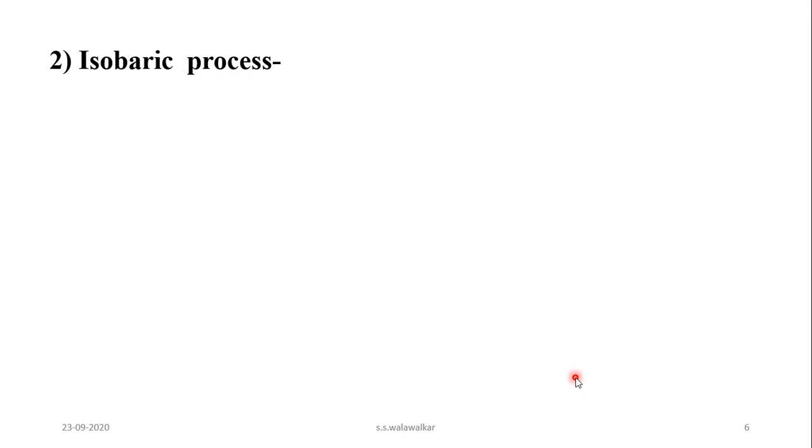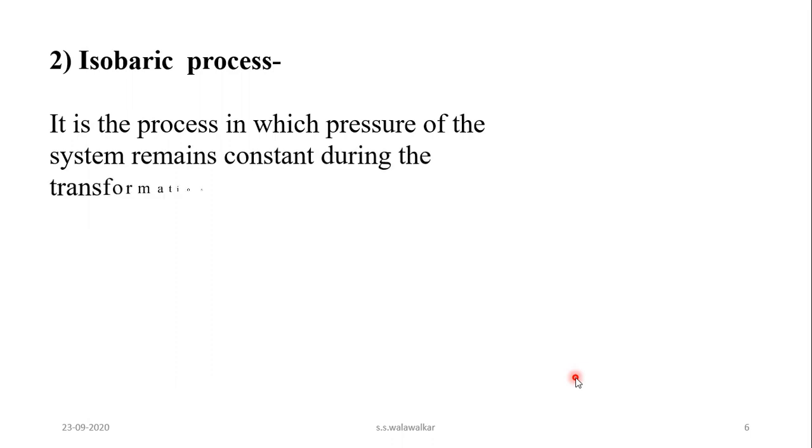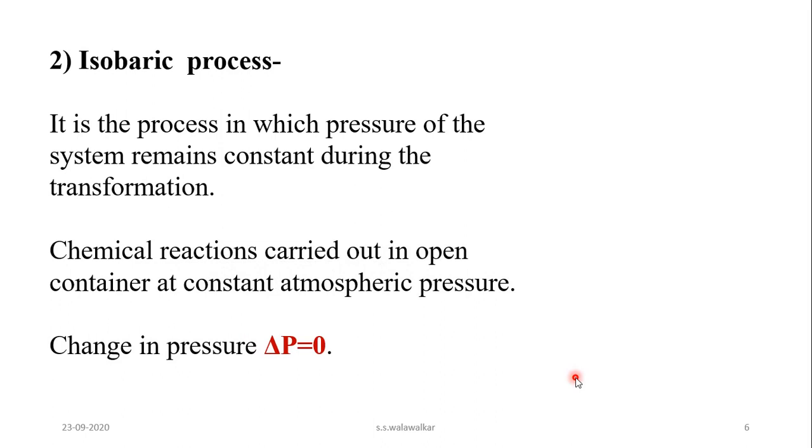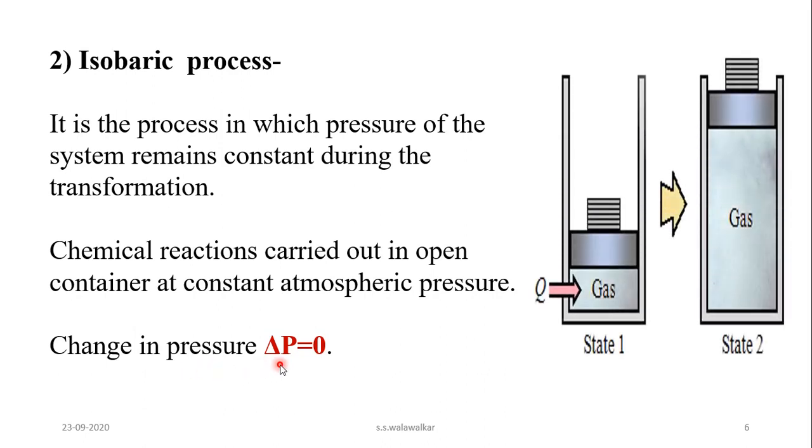So isobaric process means a process in which pressure of the system remains constant during the transformation. That means for any chemical reaction which is carried out in an open container, that means at constant atmospheric pressure, such a process is an example of isobaric process. And in isobaric process, pressure remains constant and therefore delta P is equal to 0.